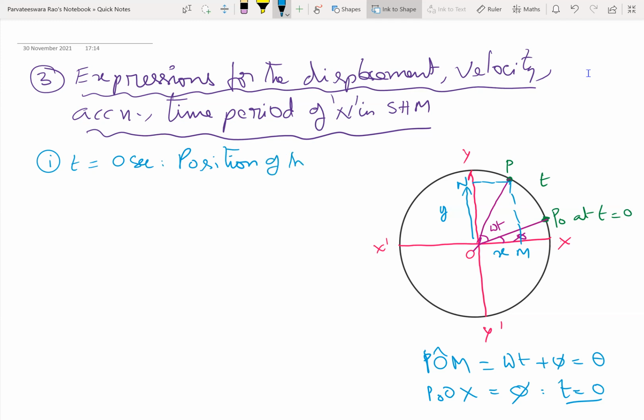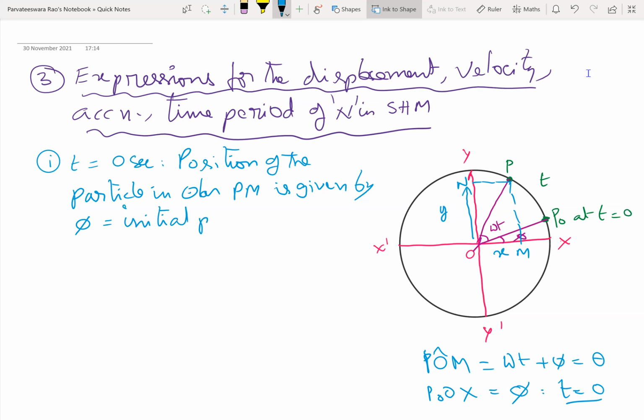The position of the particle in circular periodic motion is given by phi. So this is called the initial phase, or it is also called epoch. What do you call this? Epoch. And you have got a new term here, phase.